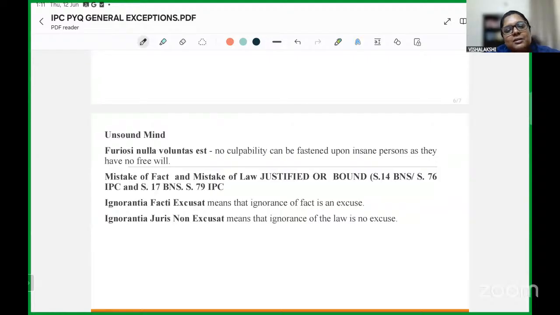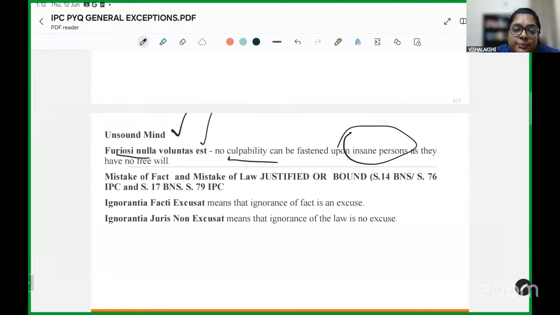Lastly, there are some other maxims also in relation to these exceptions that have come in papers. For example, once I have seen that in relation to unsound mind, a Latin maxim known as furiosi nulla voluntas est has also been asked, which means that no culpability can be fastened upon an insane person as they have no free will. Now, this is not usually referred to by us or in Indian laws, but we see that while explaining the insanity plea, it is often referred to as a principle. So, it is wiser to be aware of this Latin maxim also.